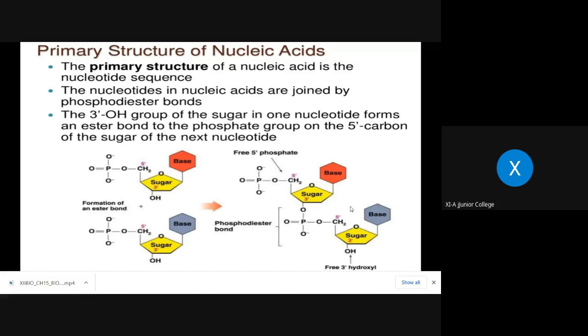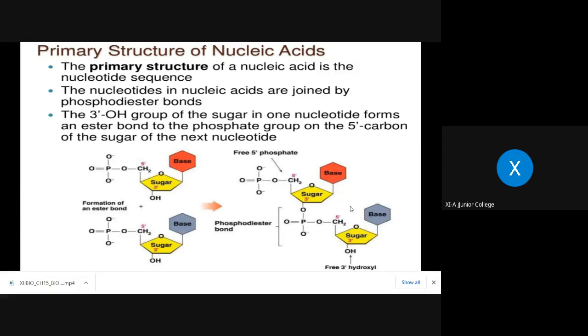Accordingly, they are named, but they are nothing but the chain of nucleotides. A single nucleotide is a single unit, or the monomer you can consider, and when such monomers are joined together, they become polymers. That means polynucleotide, and the bond present between these nucleotides is called the phosphodiester bond. In proteins, amino acids are joined by peptide bonds and form a long chain, that is a polypeptide chain.